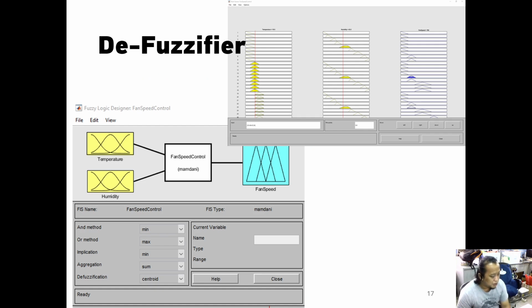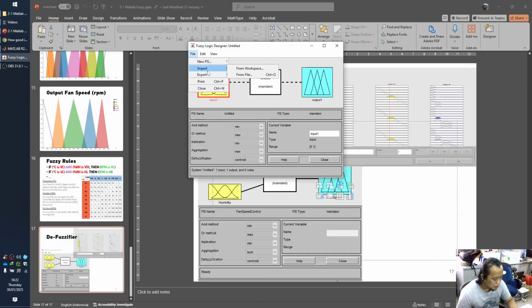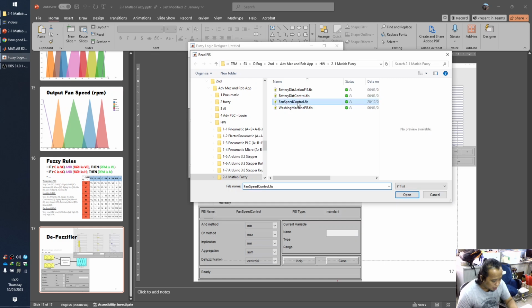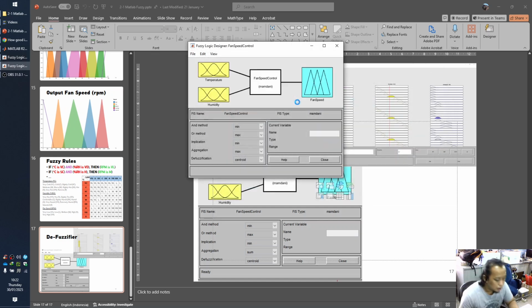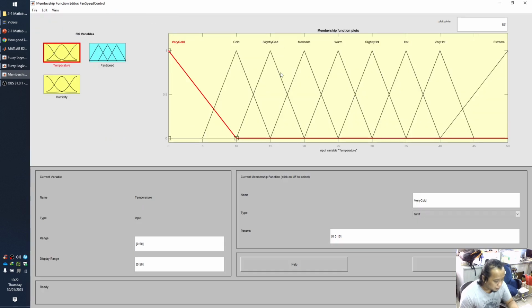And this is the defuzzifier. I show it in this Fuzzy Logic Designer with the fan speed control. I already made this one. I will show it later. So this is the Fuzzy Logic Designer. I will import from the file that I made. So this is the temperature. It has 9 membership functions.